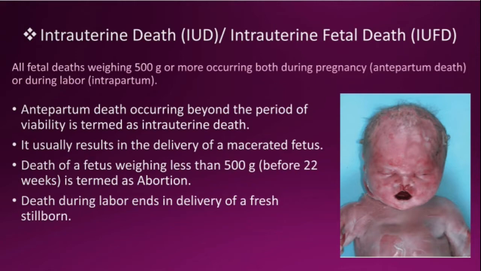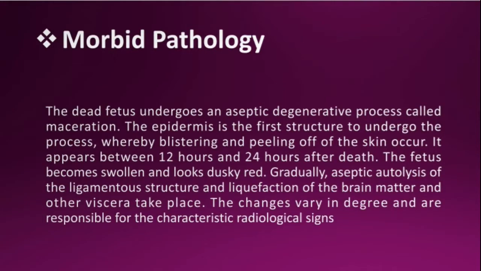Usually results in the delivery of a macerated fetus. You have to see the key points in the definition, like weighing 500 gram or more, and it should be during the labor. Death of a fetus weighing less than 500 gram before 22 weeks is termed as abortion, and death during labor ends in delivery of a fresh stillborn.